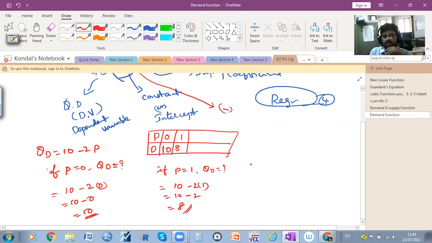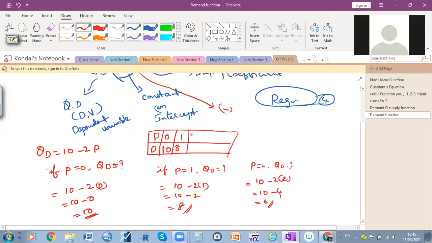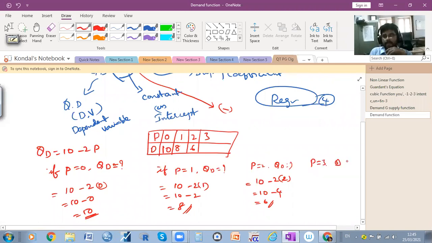When price is equal to 2, what is the quantity demand? 6, sir. 10 as it is, 2 into 2, 4, is equal to 6. Price 3: 10 minus 2 into 3 is 10 minus 6, equal to 4.